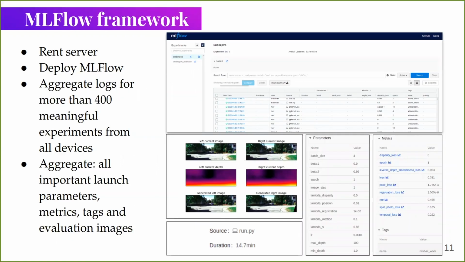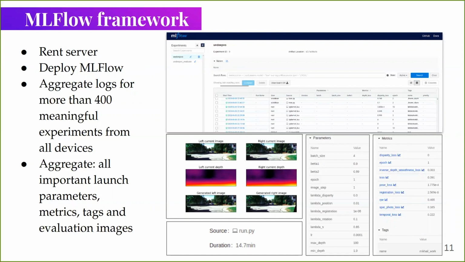For efficient work, we used the MLflow instrument that provides an online storage to save our experiments. MLflow can store all information about a training process, including training hyperparameters, values of each loss function, text, and generated images.